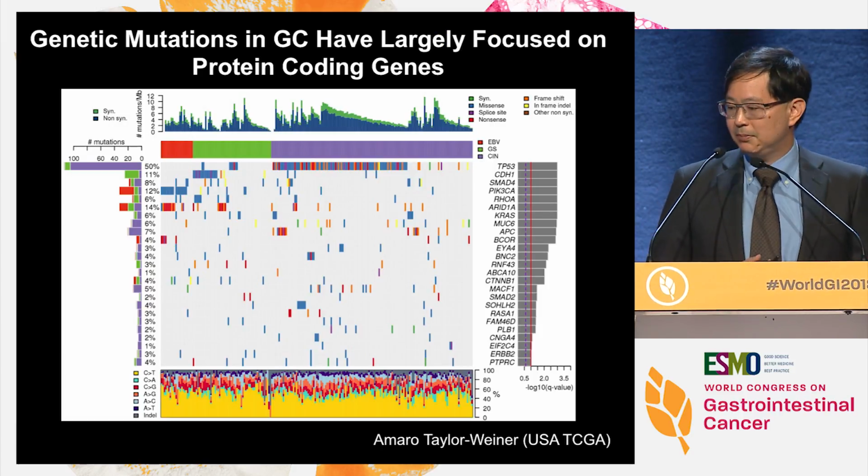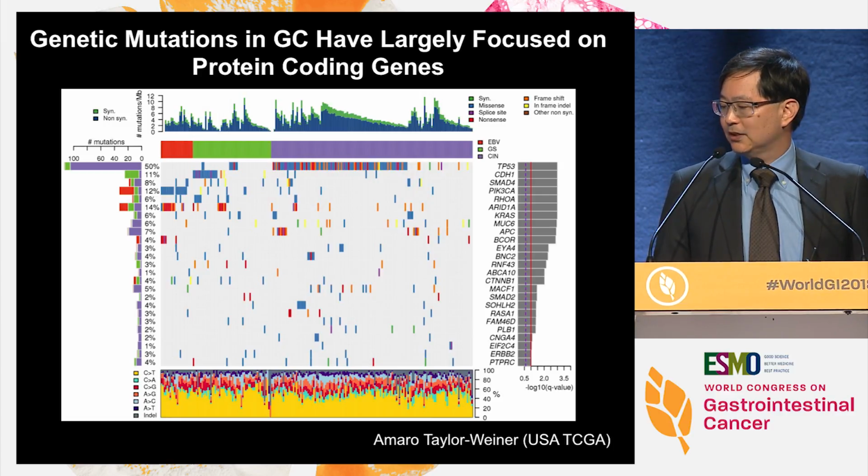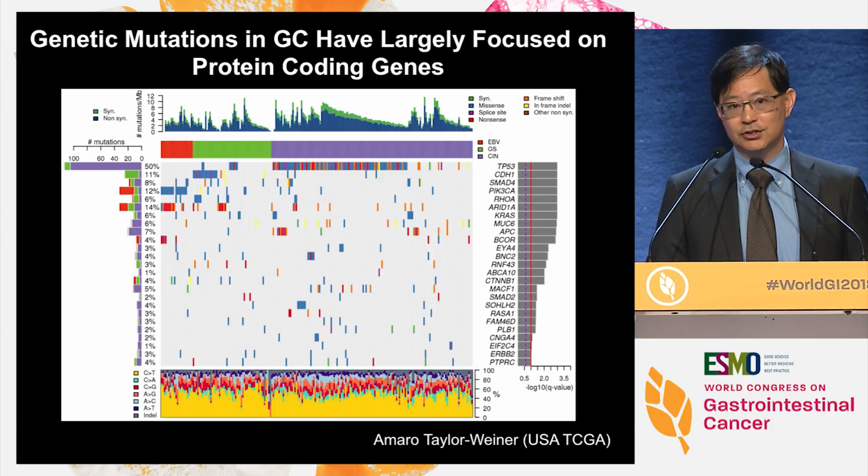Most of you have probably seen pictures like this, or even this one, which is also from the TCGA subgroup, where they have focused upon the most frequent protein coding mutations in gastric cancers. For the purposes of this particular slide, we've excluded the microsatellite instability subgroups.